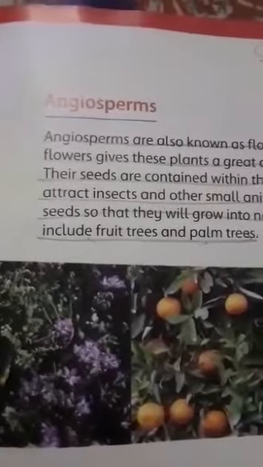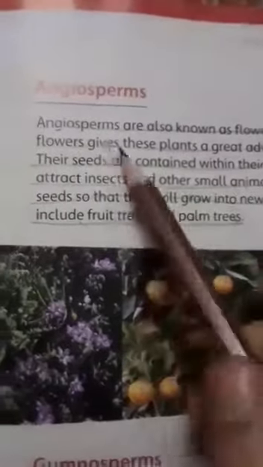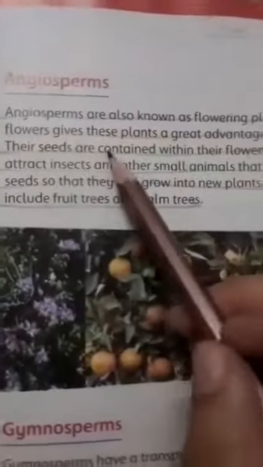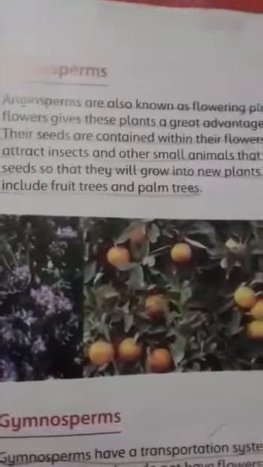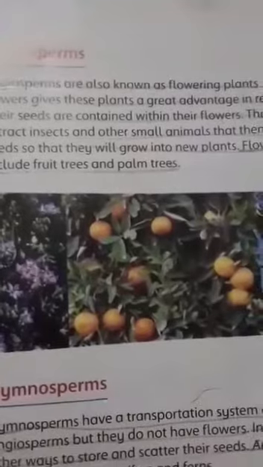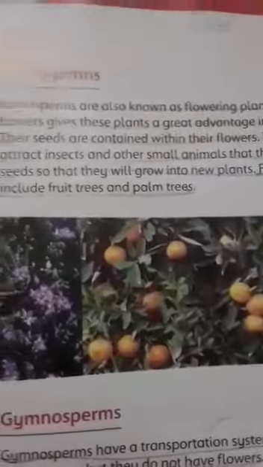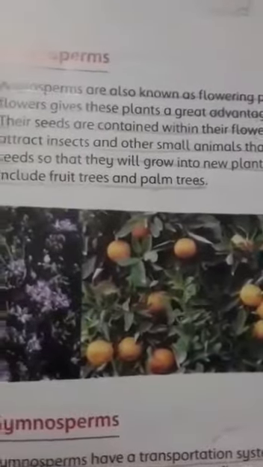Now we have angiosperms. Angiosperms are seed-bearing plants, and angiosperms are also known as flowering plants. Having flowers gives these plants a great advantage in reproduction, because, as we already know, the flower is the main reproductive part of the plant.